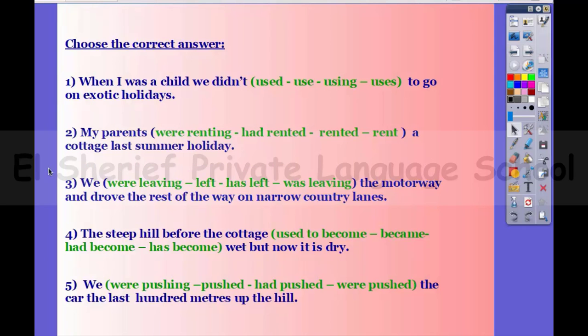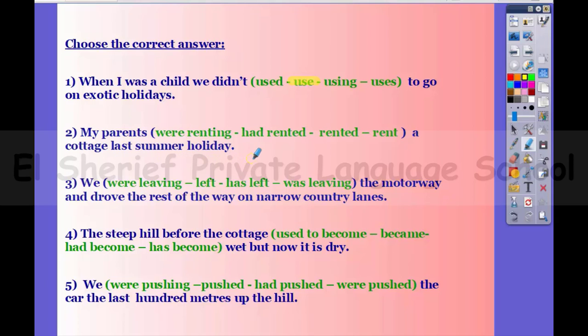Choose the correct answer. Number 1. When I was a child, we didn't to go on exotic holidays. So it's going to be, we didn't used to go on exotic holidays. Number 2. My parents a cottage last summer holiday.